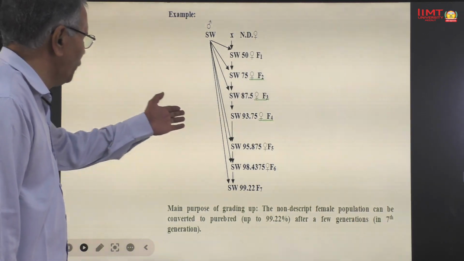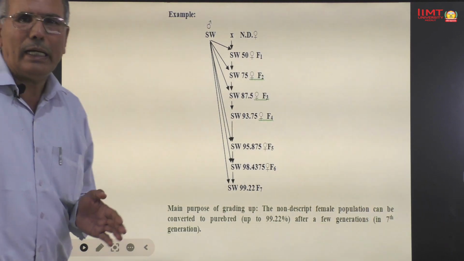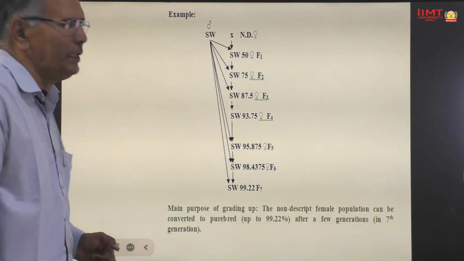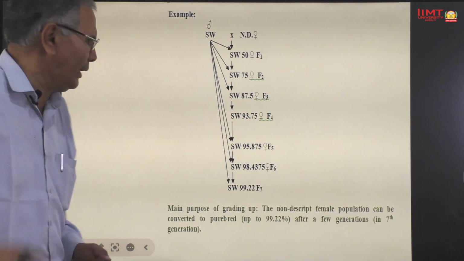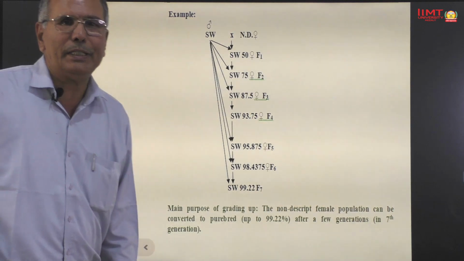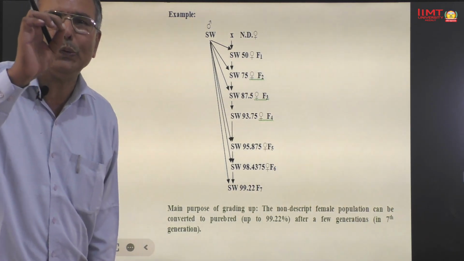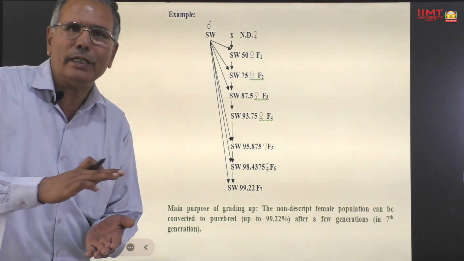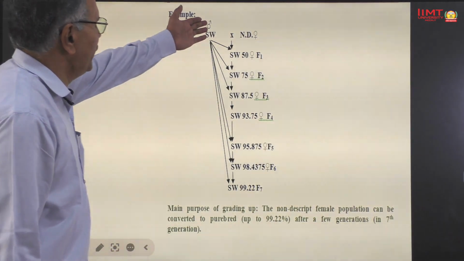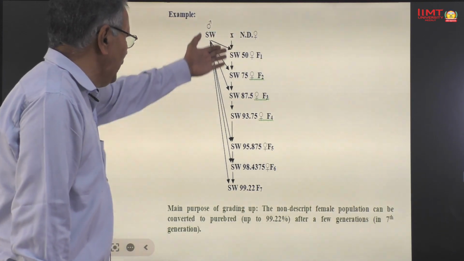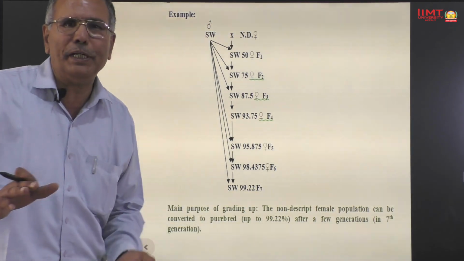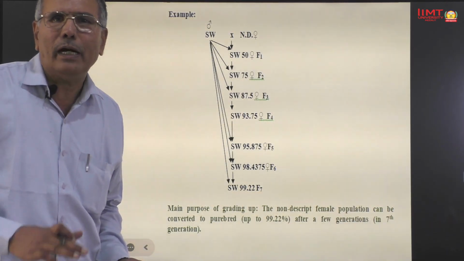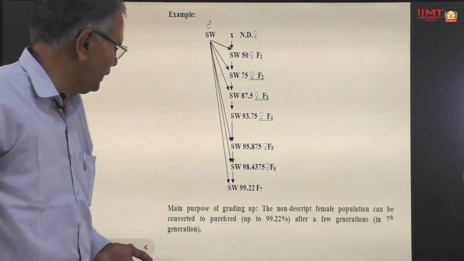95.875% genes of pure Sahiwal, and F6 generation or 6th generation received 98.4375% genes of pure Sahiwal, and F7 received 99.22% genes of pure Sahiwal. Hence we can say through grading up we can convert a group of nondescript female into pure breed up to 99.22% after 6th generation or in the 7th generation.